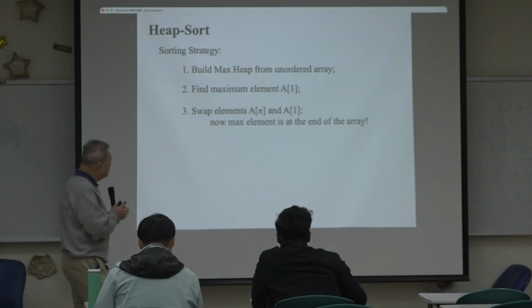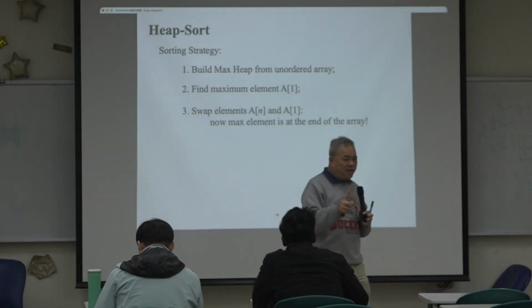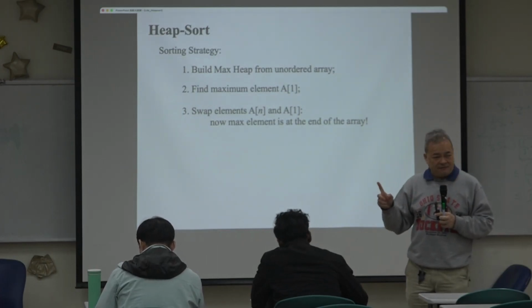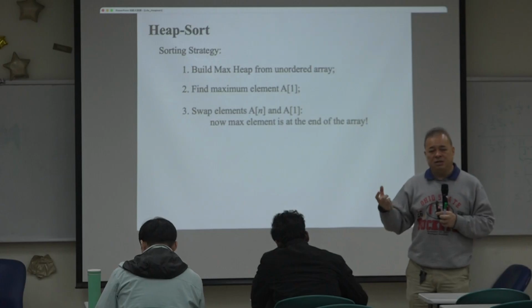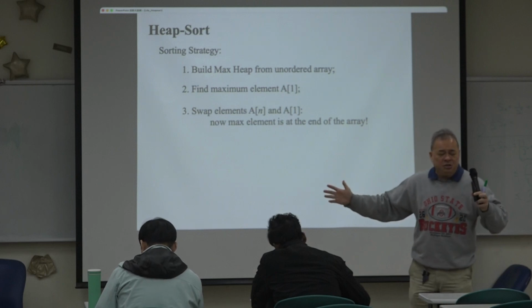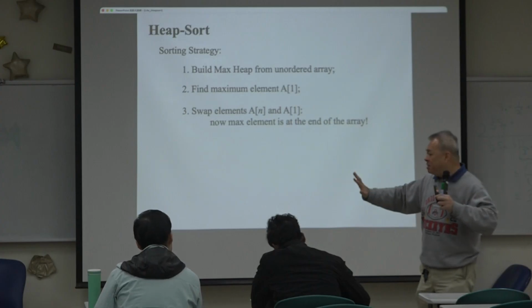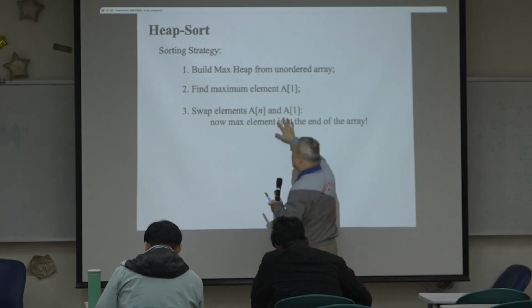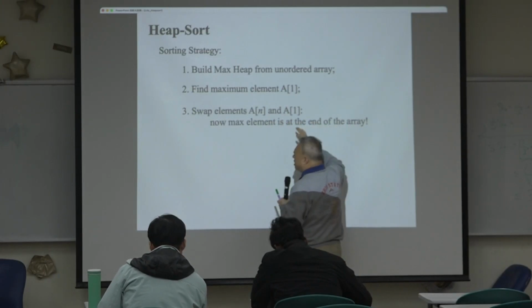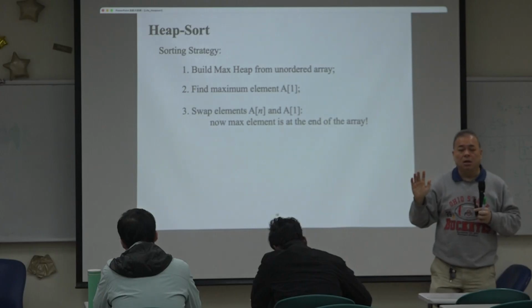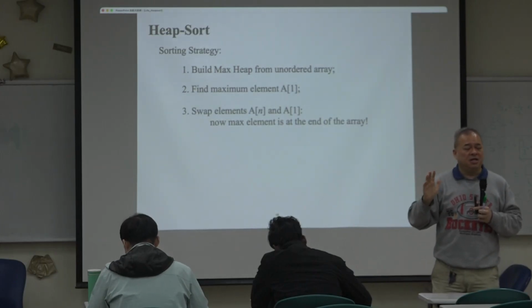Now the largest element is already at the end of the array. It is already in its rightful place, because after you finish the sorting, the largest element should appear at the end of the array, right? So after this swap, the largest element is exactly where it should be. So you can remove that from consideration.